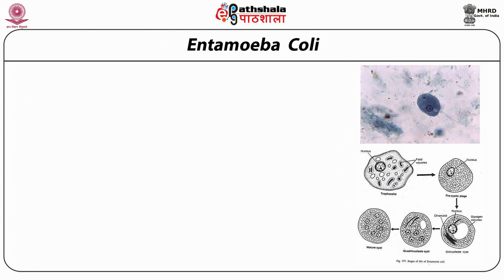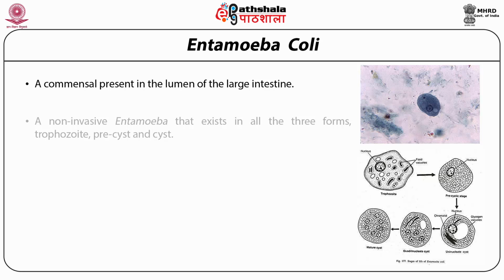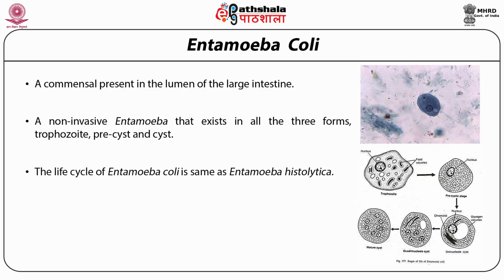The next Entamoeba species that we are going to take is Entamoeba coli. It's a commensal present in the lumen of the large intestine. A non-invasive Entamoeba that exists in all the three forms, trophozoite, precyst, and cyst. The life cycle of Entamoeba coli is same as Entamoeba histolytica.